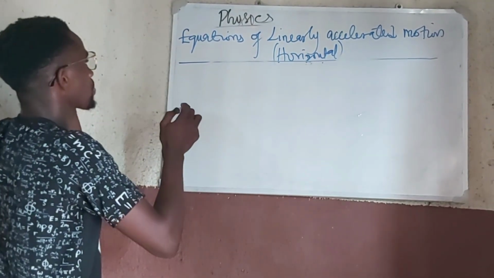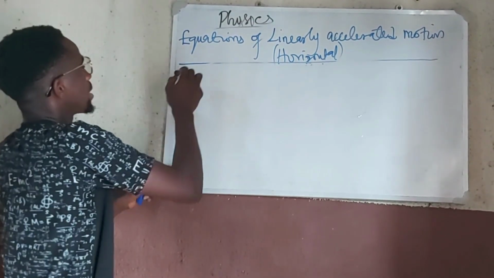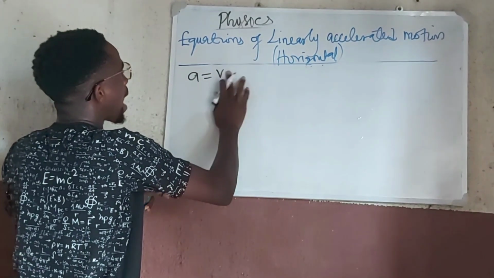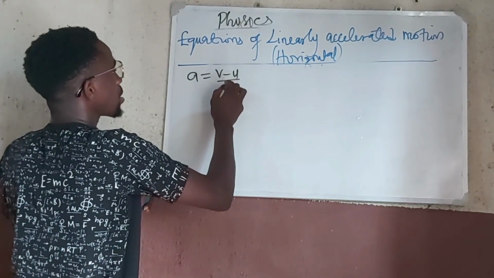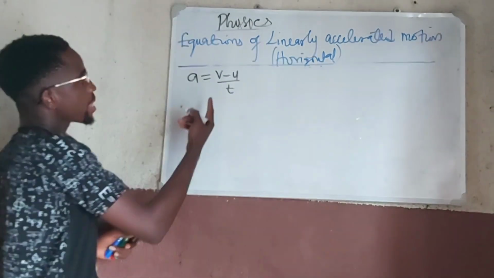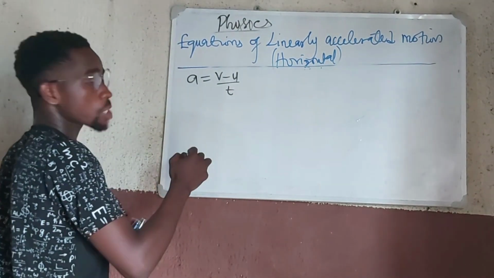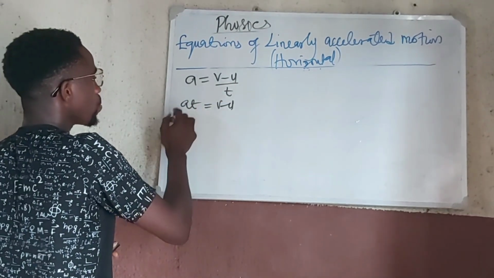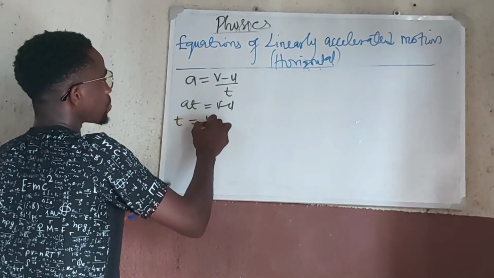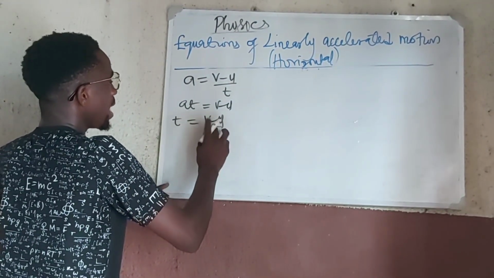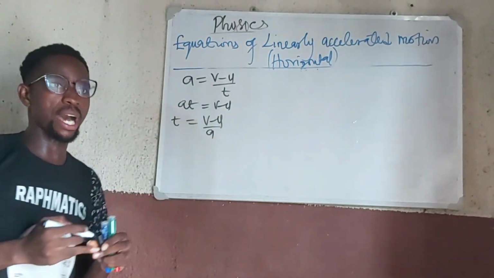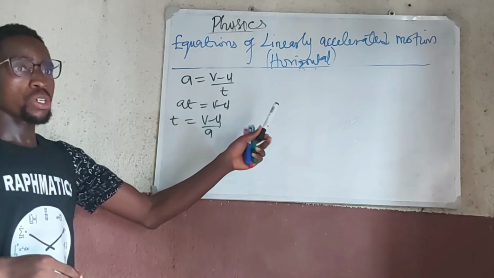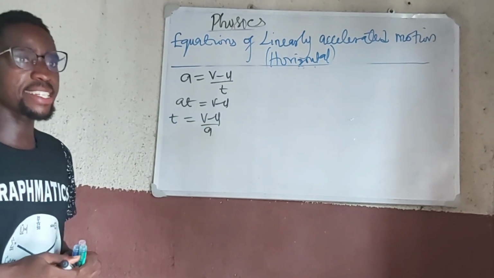We come from, recall that a is equal to v minus u upon t. That's the velocity upon time. So let me make t the subject. Once you cross multiply, I have that at is v minus u, which implies that t is equal to v minus u all upon a. That's the value of our time. So let's now bring this value of time to the formula of distance.